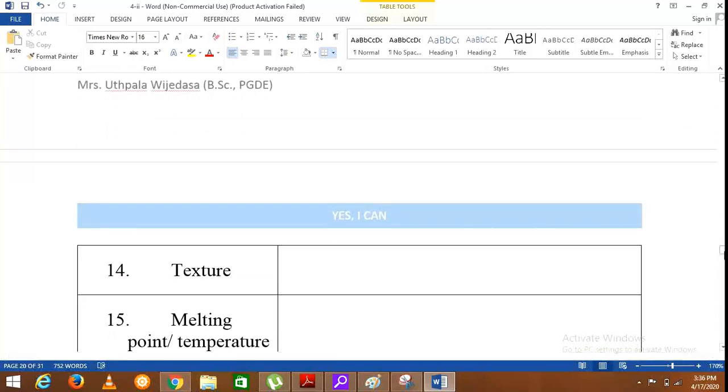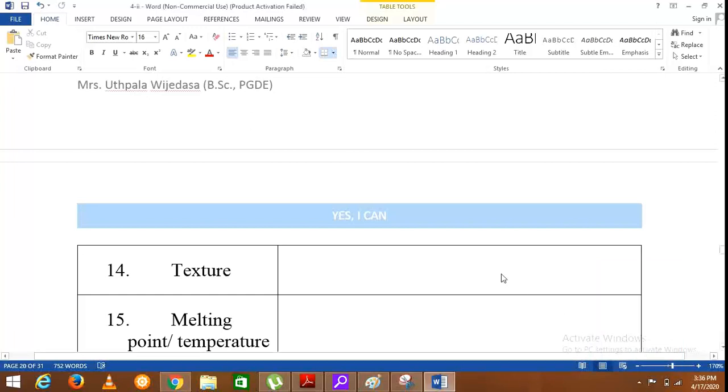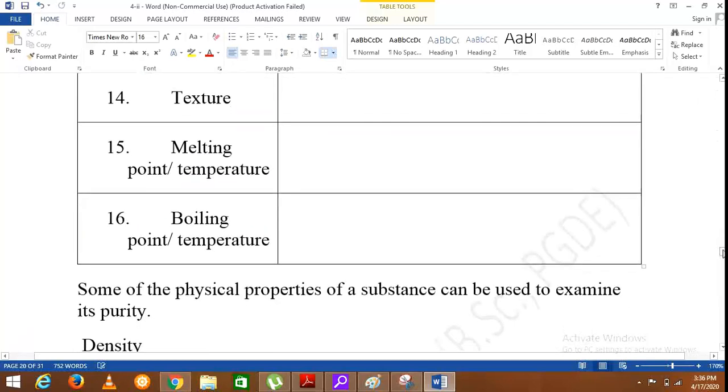Then the texture. Texture is what we feel. When we touch a particular substance, what we feel is known as the texture. So it is the rough or smooth nature felt on touch. When we touch sandpaper, we feel that it is rough. But when we touch a velvet cloth, we feel that it is smooth.